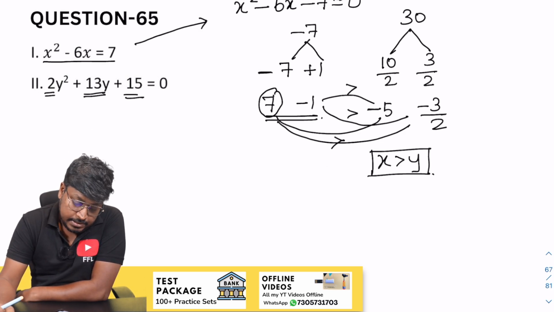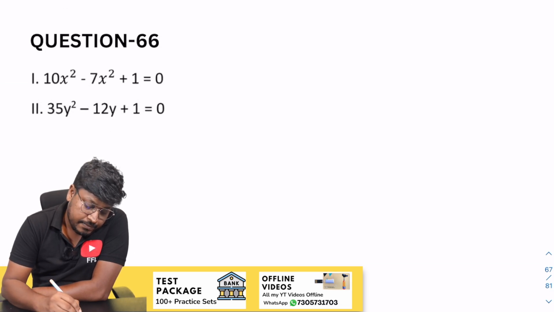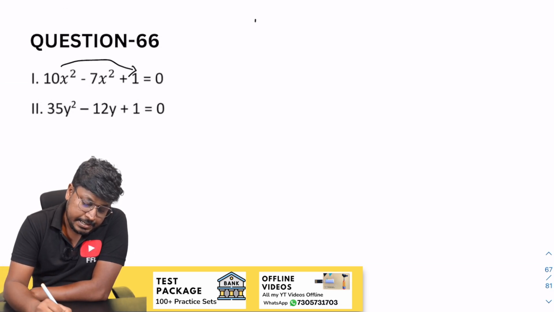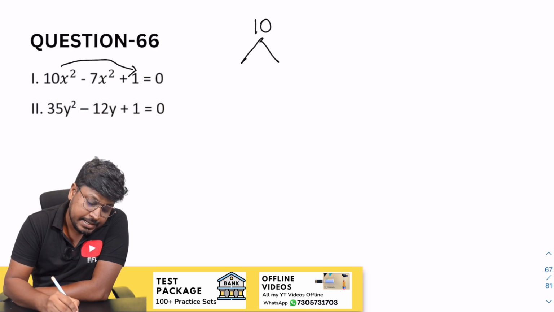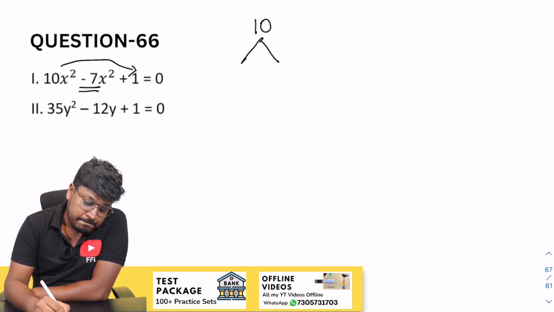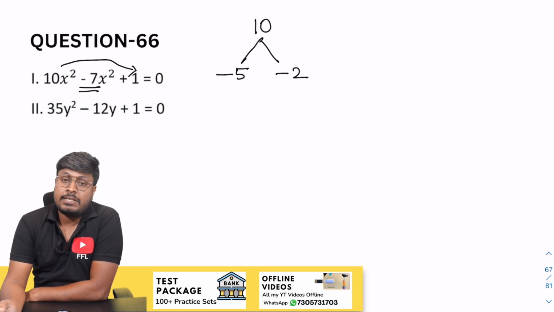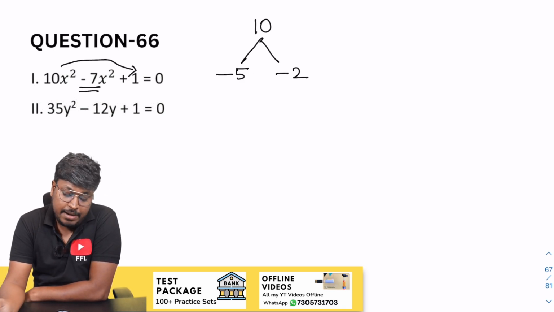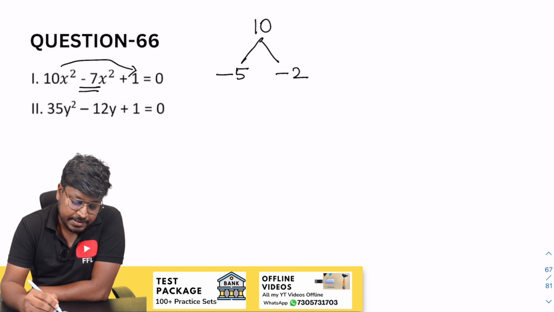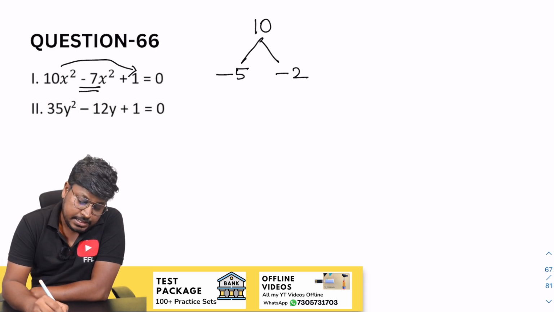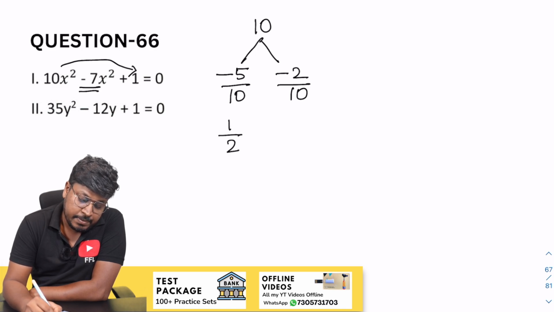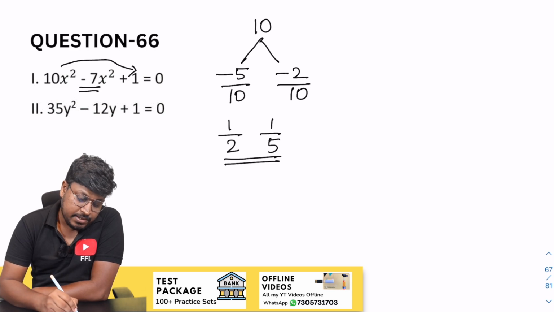Yes. So next question. So 10 into 1 will be 10 here. So our target is to get minus 7. So minus 5, minus 2. So when you multiply minus 5 and minus 2, plus 10, when you add both the numbers, resultant will be minus 7. So we can say that divide by 10, divide by 10. So while writing, change the sign, 1 by 2, 1 by 5. So which is the factor of x. So next will be factor of y.